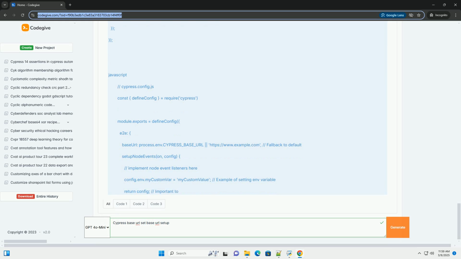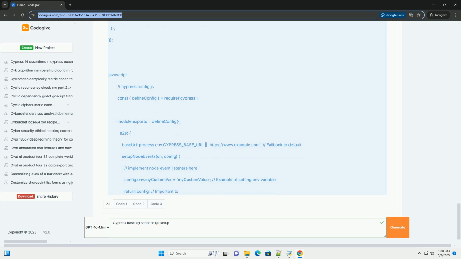Separate configuration: if you have complex configurations, consider separating environment-specific settings into different files or using a configuration management tool. Document your configuration: clearly document how your base URL is configured and how environment variables are used. This will help other developers understand and maintain your test suite.